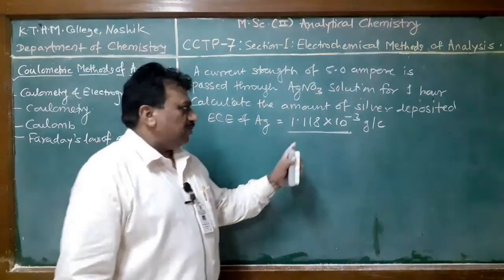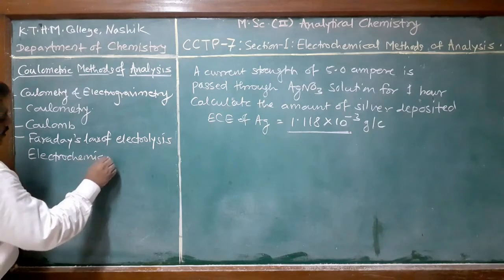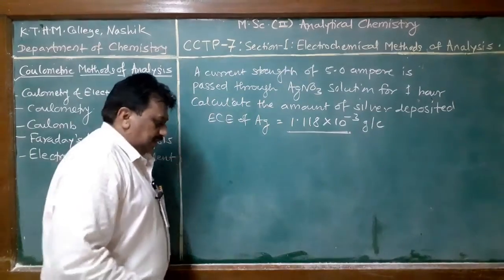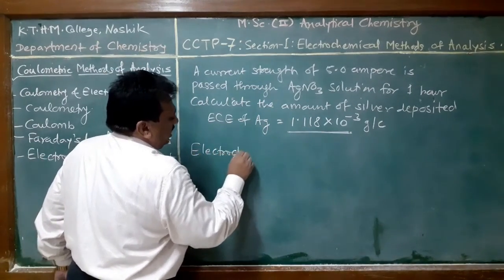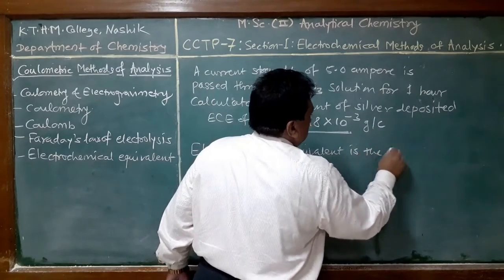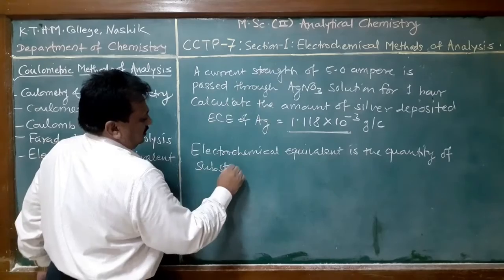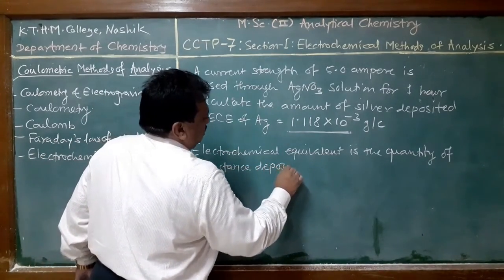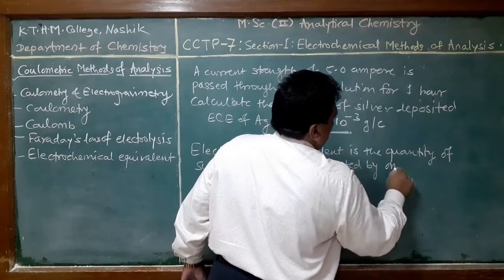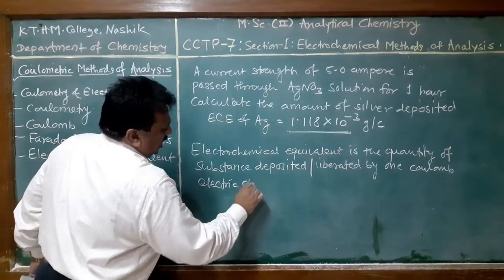First of all, we discuss what electrochemical equivalent is. In the electrolysis process, electrochemical equivalent is the quantity of substance deposited or liberated by 1 coulomb of electric charge.